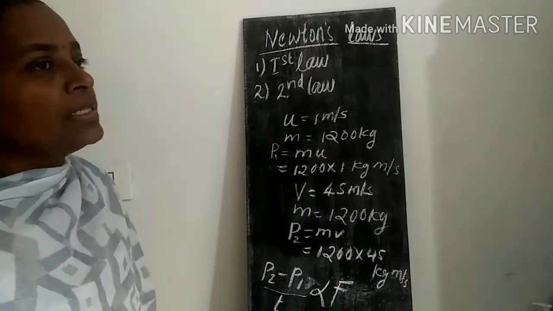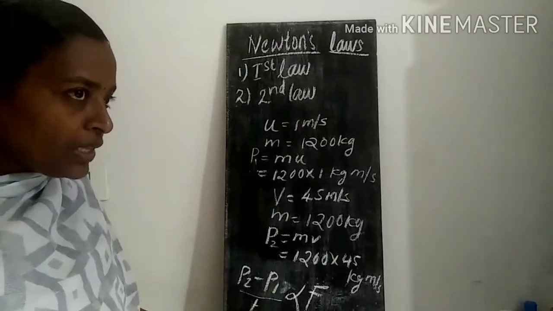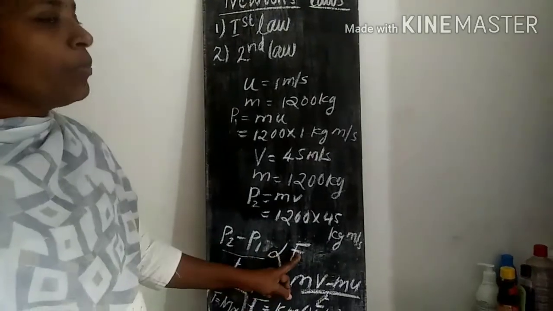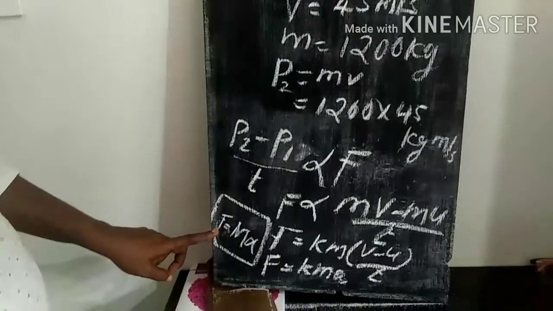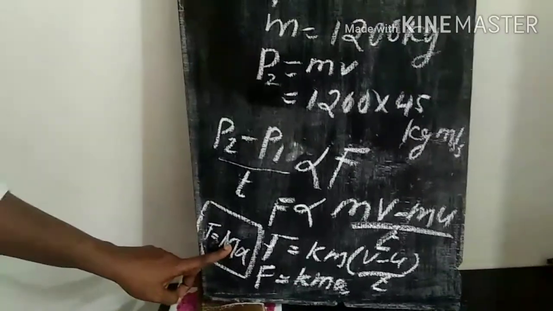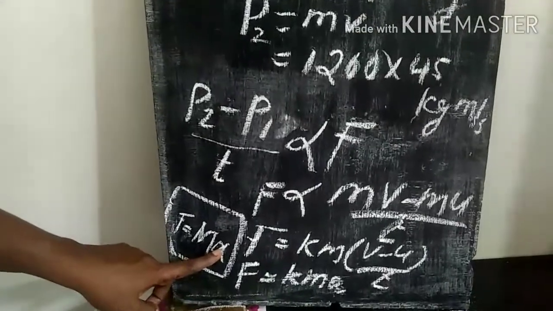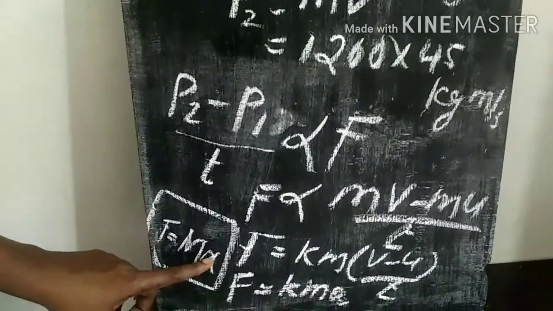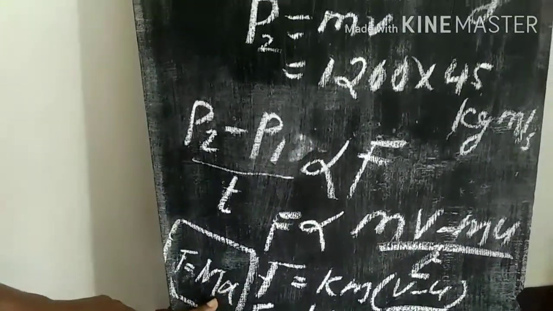The second law states that the rate of change of momentum, change in momentum with respect to time, is directly proportional to the unbalanced force. The equation is F is equal to ma. Here F is the force applied, m is the mass of the object, and a is the acceleration produced in the object due to the change in momentum, that is the momentum gained by the body within a short span of time.